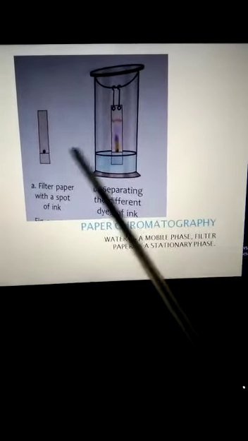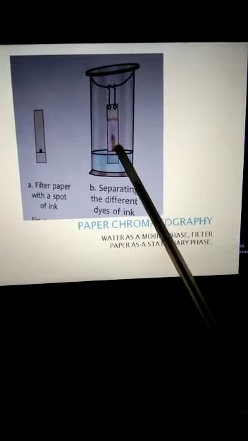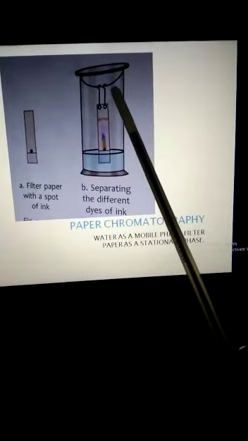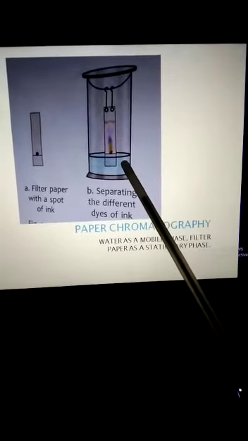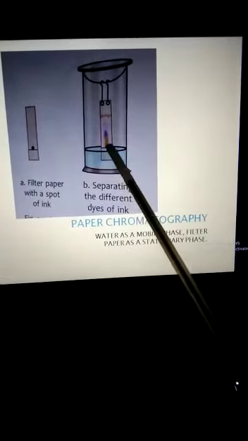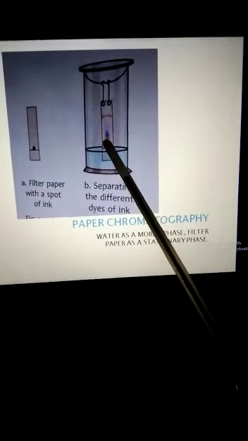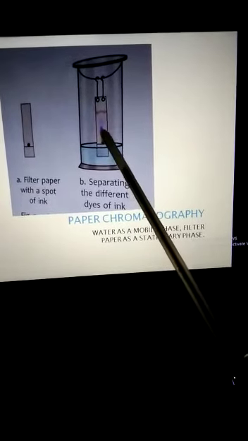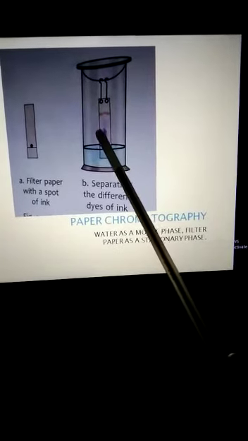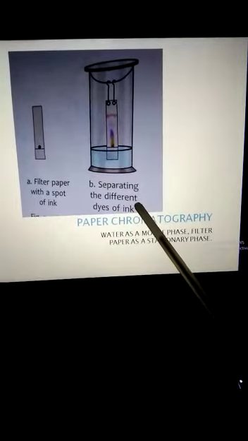For that, we will take a filter paper that will remain stationary, and water. The filter paper is dipped using a hanger deep into the water. As it is a filter paper, it will quickly absorb the water. Then the drop of ink that is put over the paper will start spreading, and it will form different circles or patches of different colors, the different dyes present in the ink.